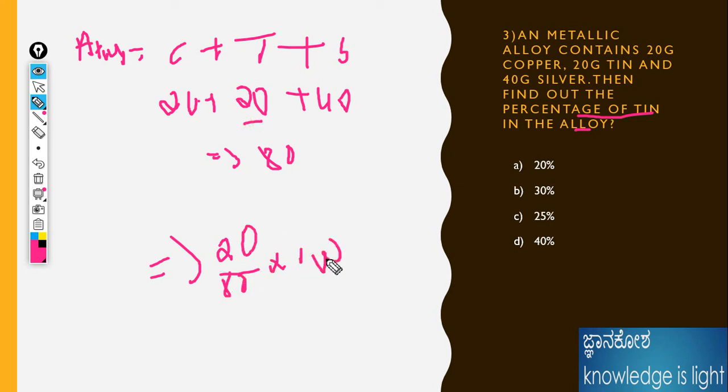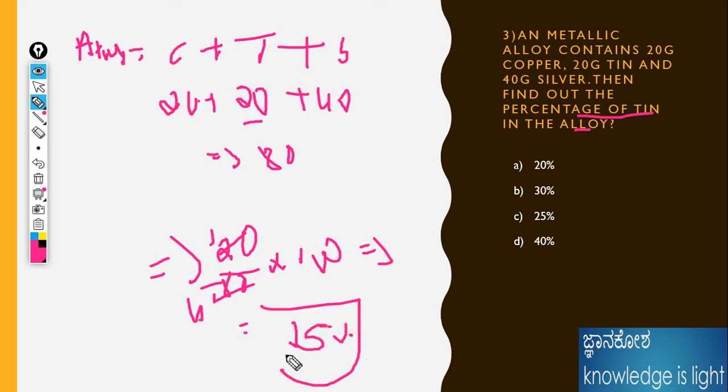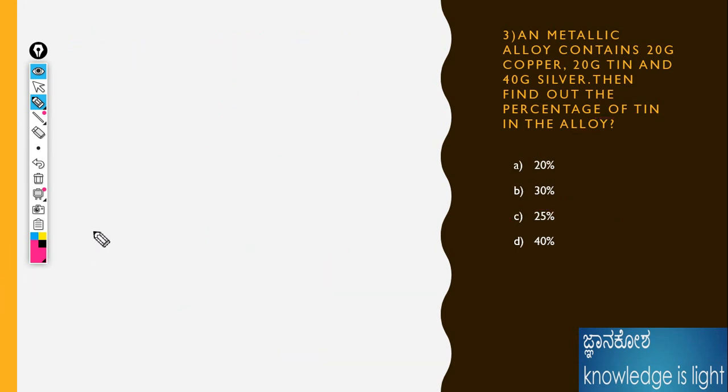No need of 100 if you know that 1 by 4 is 25%. If you are not at all knowing the table, definitely just multiply: if we need to convert a fraction value into percentage, we multiply by 100. Anyway, 1 by 4 is 25, so 25% is the answer, the percentage of tin in the alloy. Okay, let's move on to the next problem.